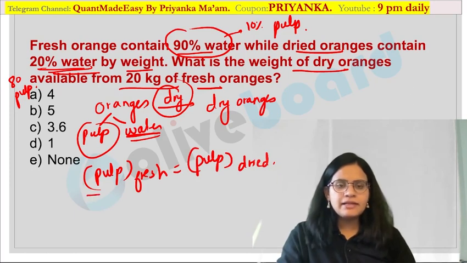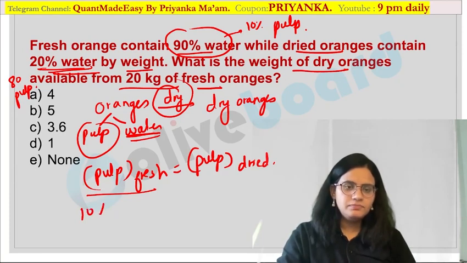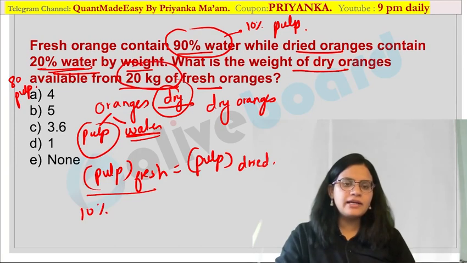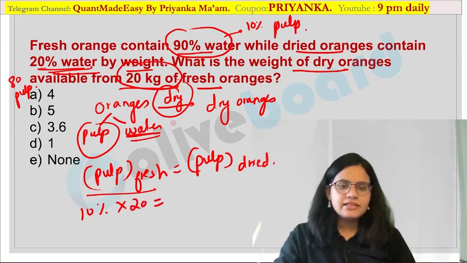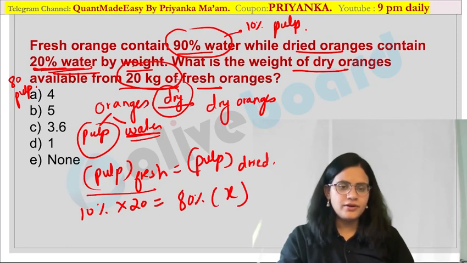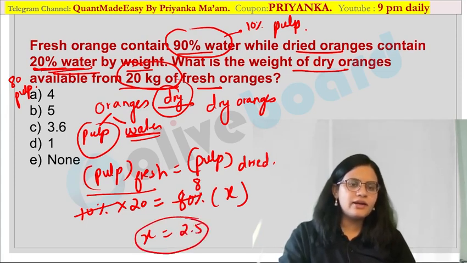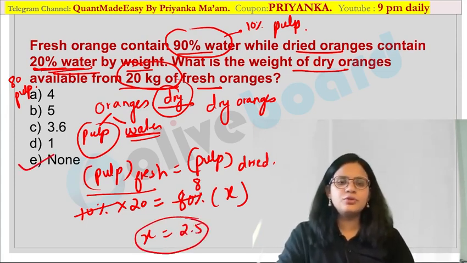Now, how much is the pulp in the fresh oranges? You know that it is nothing but 10% pulp over here. Are you getting it? 10%. How many kgs of fresh oranges are there? 20 kgs of fresh oranges are there. This is equal to, you know how much is the quantity in the dried orange? 80% is the pulp. Okay, always you have to write the pulp value itself. I have to calculate how many kgs I will get over here. Are you getting it? So this will become 10 8s. So you can calculate your value as 8 2s are 16 and 5. So 2.5 kgs, that is nothing but none of these would be the answer.